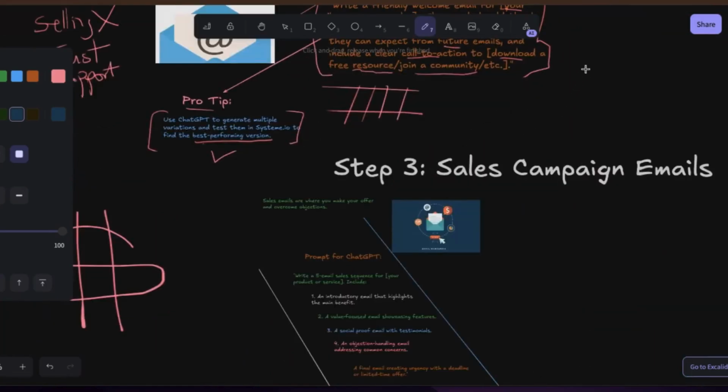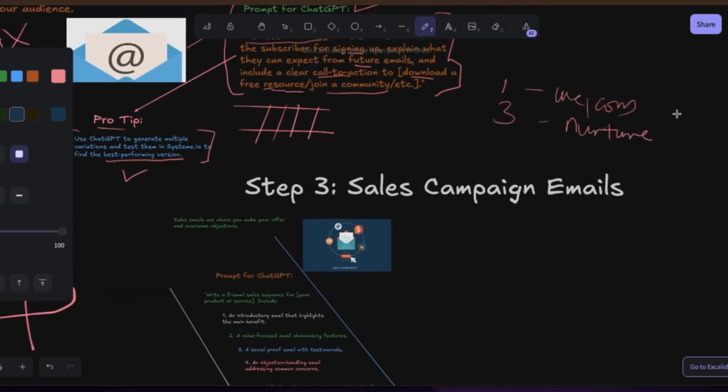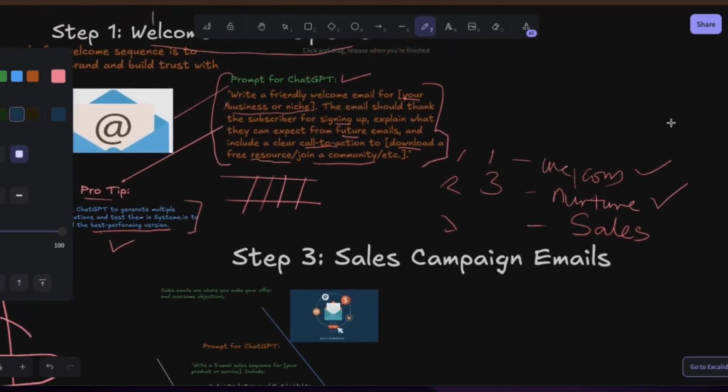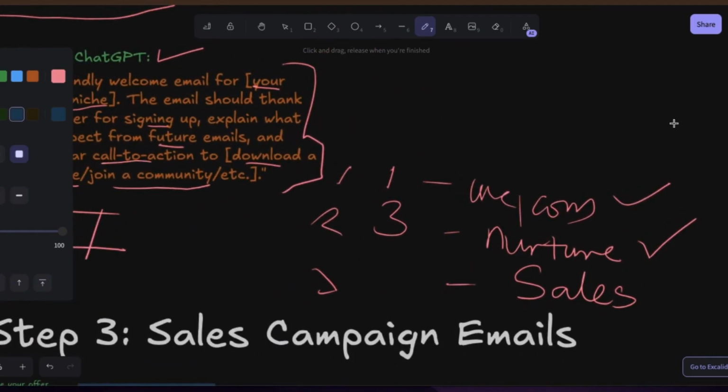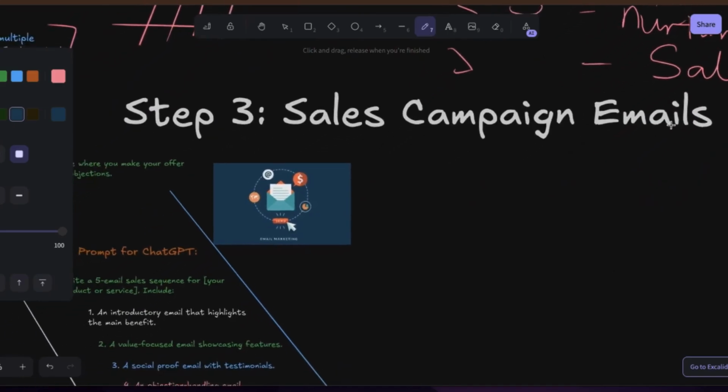Then we go to number 3. Now remember, at this point, we have email 1 and three emails that have gone out for nurture, to build rapport and to help us understand them better. This is step 1, step 2, step 3. In this step 3, we are talking about sales. We want to sell them something now. We have welcomed them, created relationship and trust, and educated them. We have established our expertise, letting them know that we know what we are talking about. We have been educating them about the product. So that is about 4 emails gone.